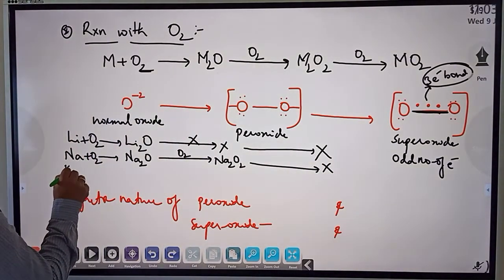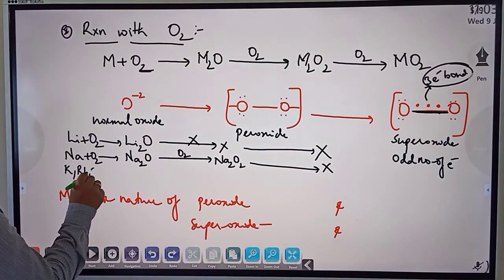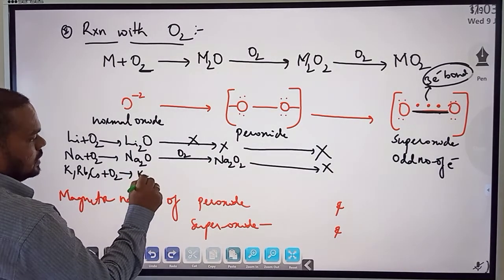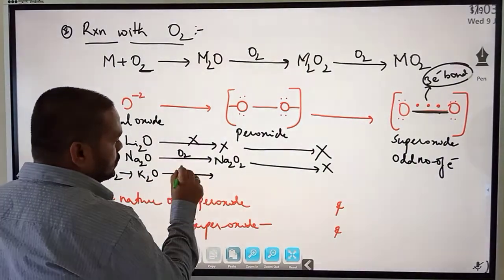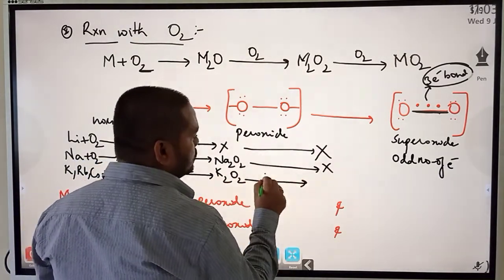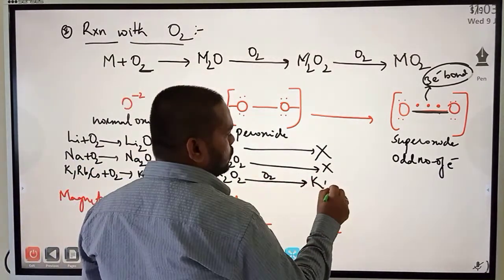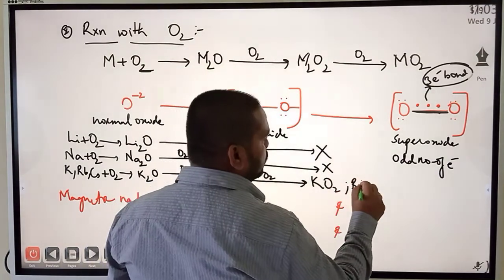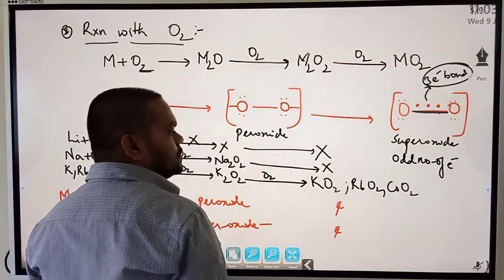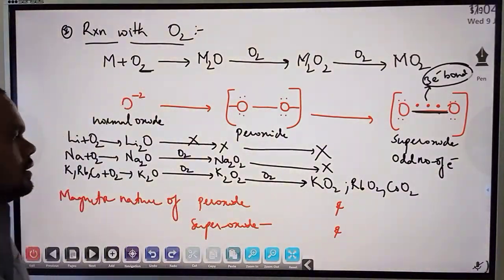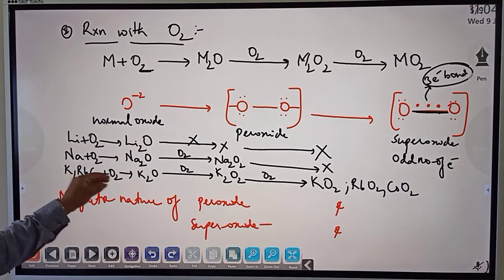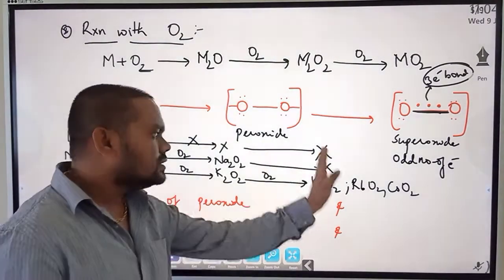Whereas potassium, rubidium and cesium on reacting with oxygen will form K2O. On further reacting with oxygen will form K2O2. On further reaction with oxygen will form KO2. Similarly, RbO2 and cesium superoxide. So this is what we observe, the various metals reacting with oxygen to form normal oxides, peroxides, superoxides.